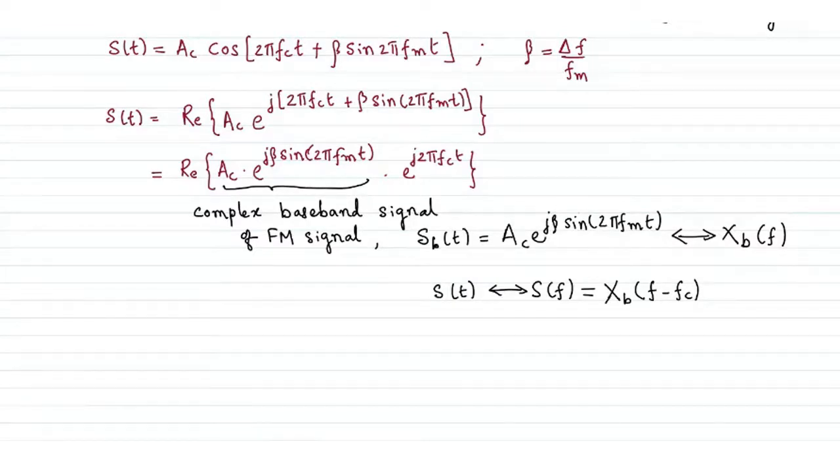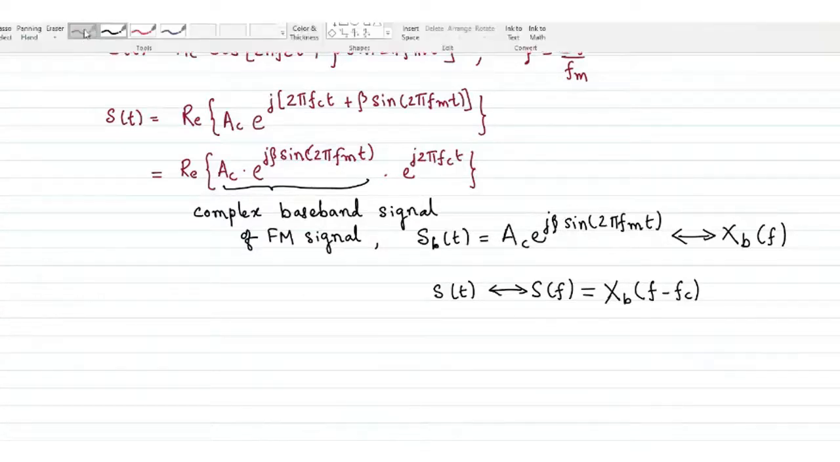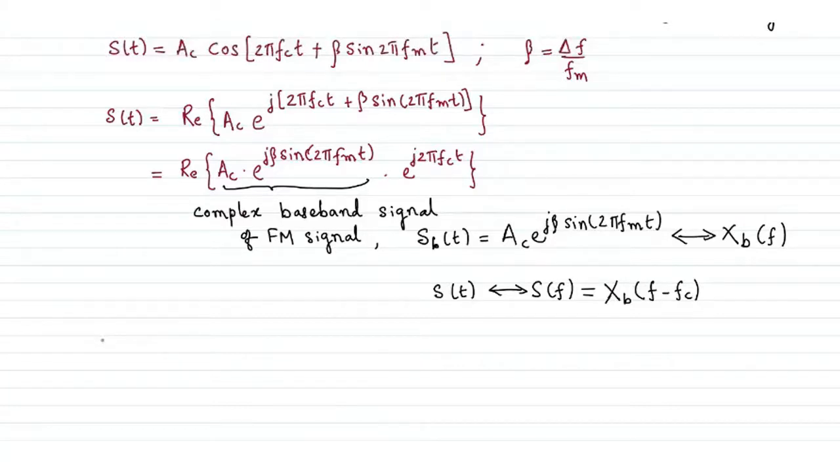This is not a simple expression because there is a term beta involved here, so it doesn't have a single frequency. Beta has its own importance in determining the spectrum of the baseband signal, which is part of the discussion for wideband FM or for any arbitrary value of beta. Okay, any question at this point?